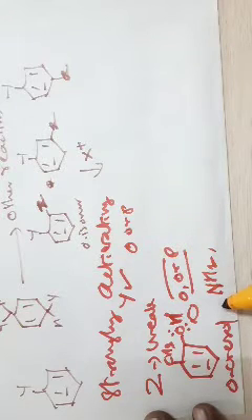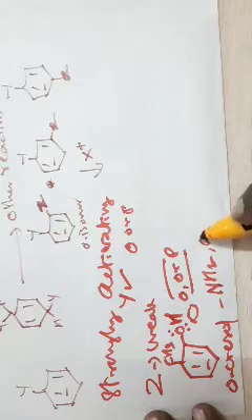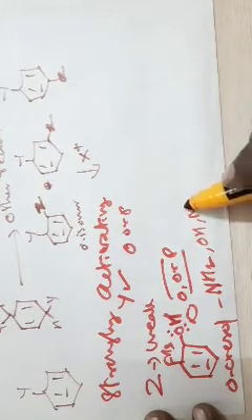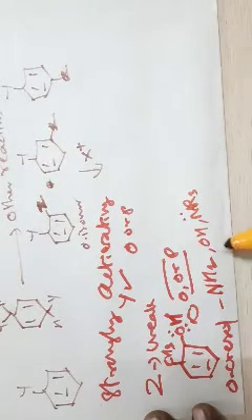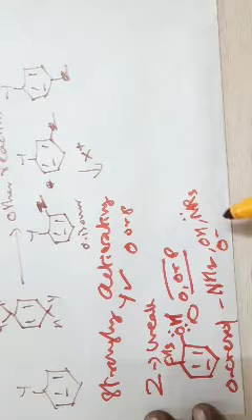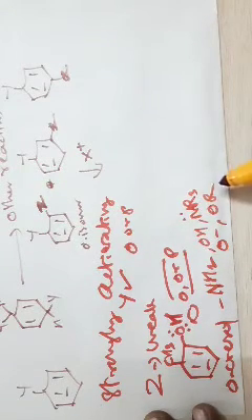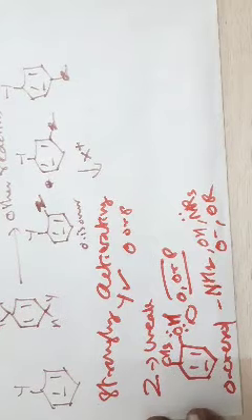So it is the first member. And you have the OH group, the tertiary amine group, NR2 group, phenoxide ions, O minus group, OR group, OCOR group, NHCOR group, and alkyl groups, aryl groups, and halogens.